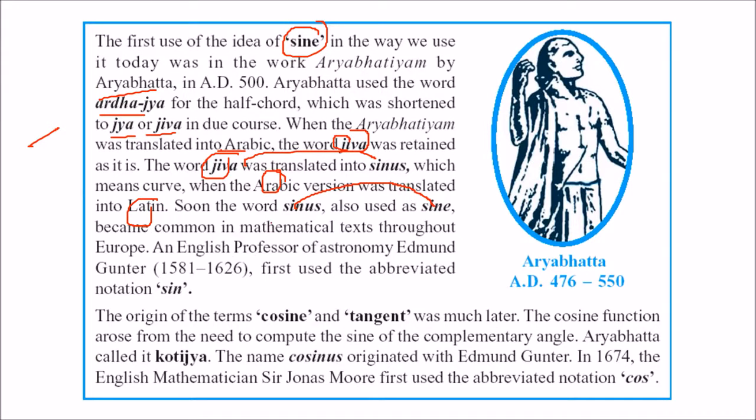And after that, 1581 to 1626, Professor Edmund Gunter was there. He abbreviated this sine as SIN. Similarly, cos and tan also have their story. Aryabhatta named it as Kotijya. So the name cosinus originated with, again, Gunter. And then Sir Jonas Moore abbreviated this cosinus into cos.